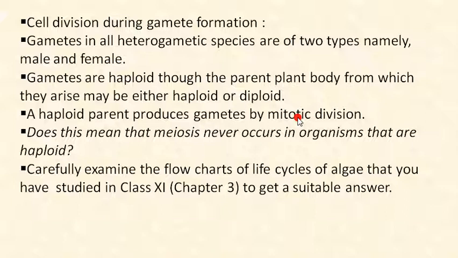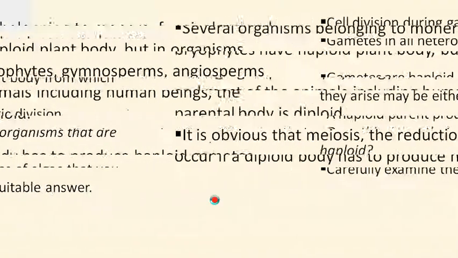Now does this mean that meiosis never occurs in organisms that are haploid? You have to think about it and carefully examine the flow charts of the life cycle of algae that you studied in class 11, chapter 3, to get a suitable answer. I am just giving a hint here from chapter 3 of class 11: there are two different life cycles of plants. Please remember that and study that also. So you will get the answer for this. Does meiosis never occur in organisms that are haploid? You have to think and try to answer.